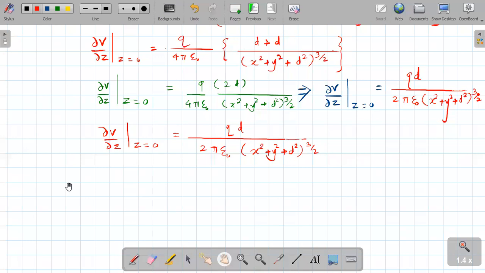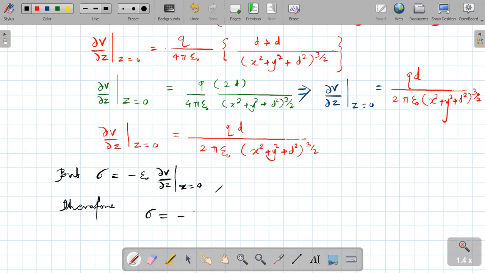Hence, I will use a different color. Therefore sigma equal to minus epsilon 0 in bracket qd upon 2 pi epsilon 0 (x square plus y square plus d square) raised to 3 by 2.